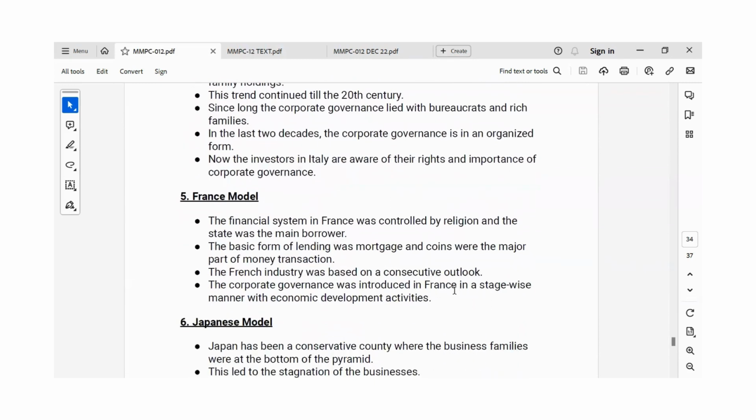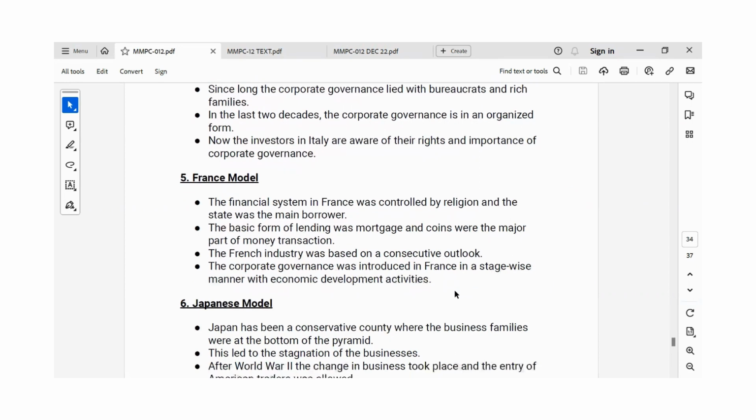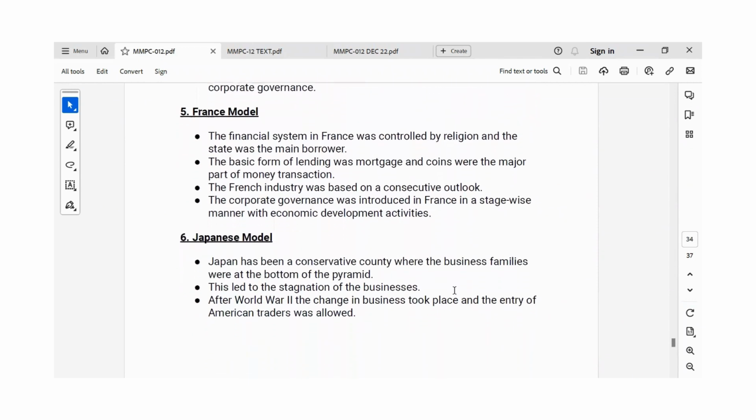Then comes the French model. The financial system in France was controlled by religion and the state. That was the main borrower. So the basic form of lending was mortgage, and coins were the major part of money transactions. So the French industry was based on a conservative outlook. Corporate governance was introduced in France in a stage-wise manner with economic development activities.